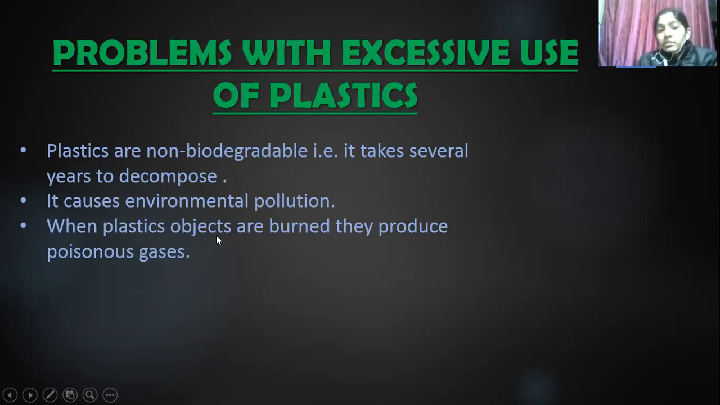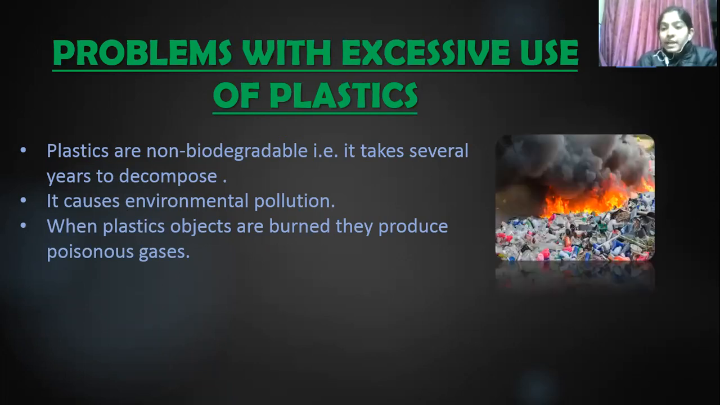Now, when plastic objects are burned, suppose you burn a plastic chair or plastic bottle, what happens? The black smoke comes out, and that black smoke is poisonous, containing poisonous gases. As you can see in the figure, these are plastic materials and they're burning. See how much black smoke is there. These gases are harmful to us.